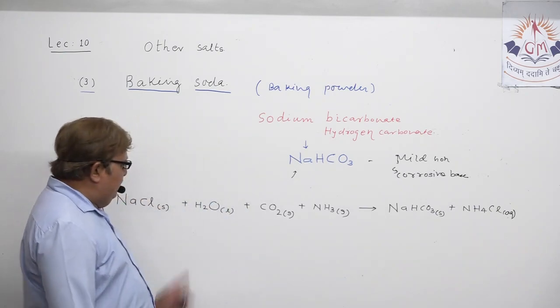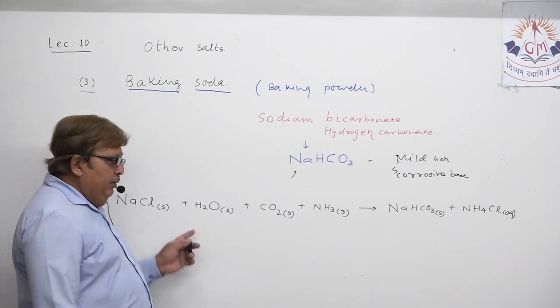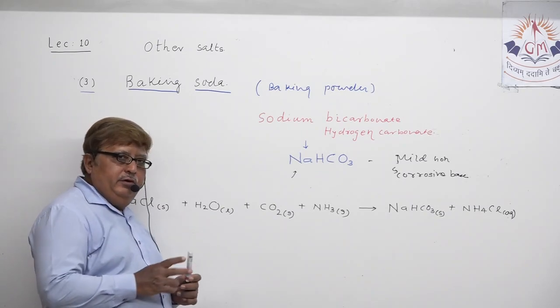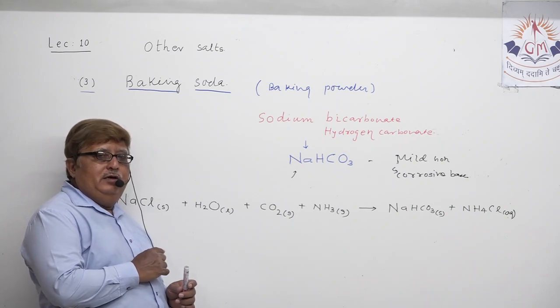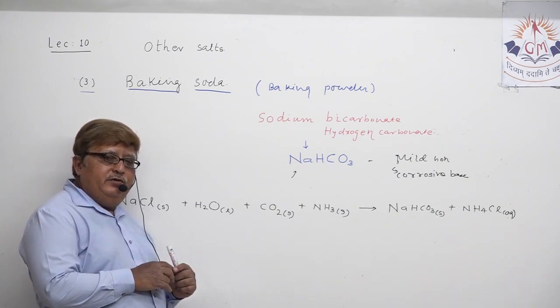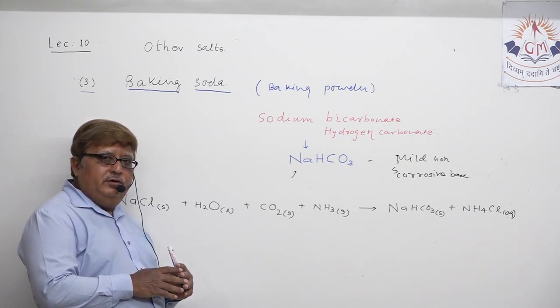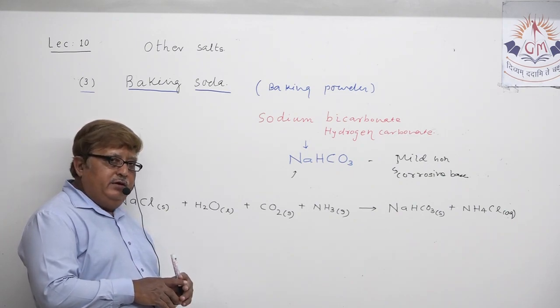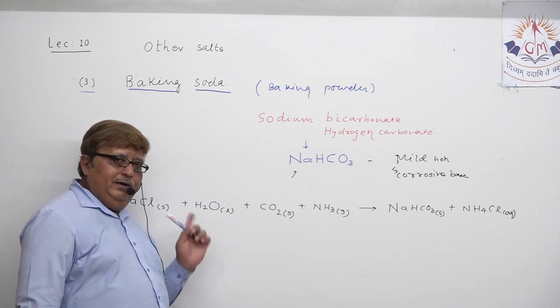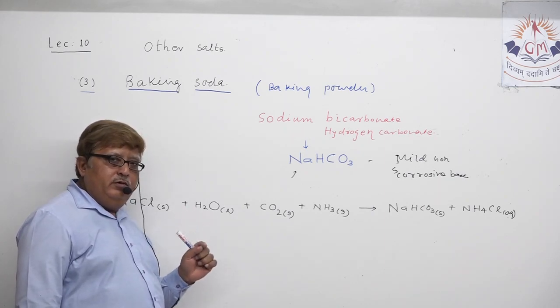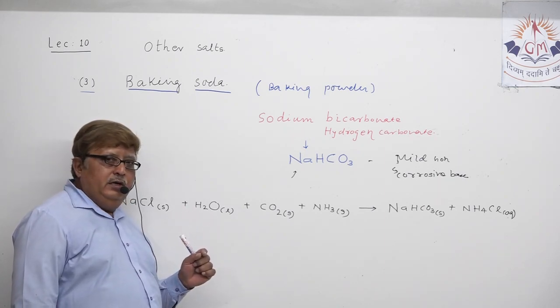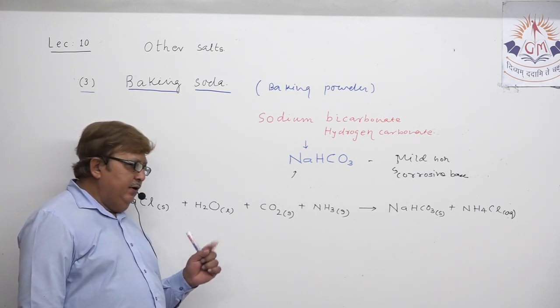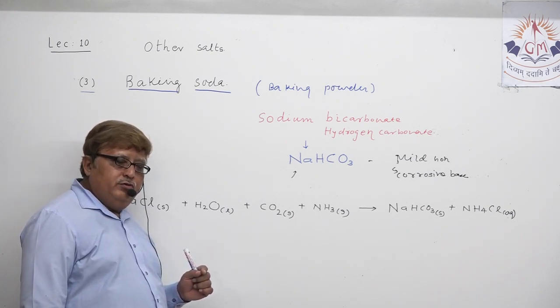How can you explain the reaction? In the textbook they have just given the chemical equation representing the chemical reaction taking place during the production of baking powder. You have to remember it this way: sodium chloride solution is treated with carbon dioxide and then ammonia is passed through this.